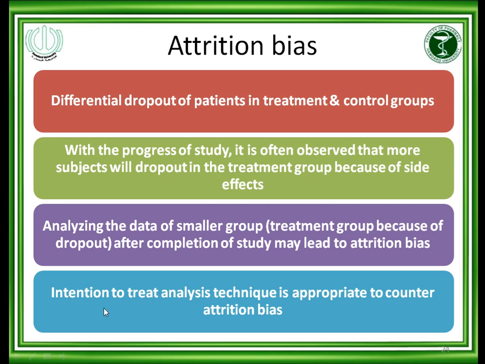Once they have withdrawn, but initially they have taken even a single dose, that is why they are included in the final analysis. Those who have taken 2 doses, 3 doses, 4 doses, but have withdrawn, are also included in the analysis.